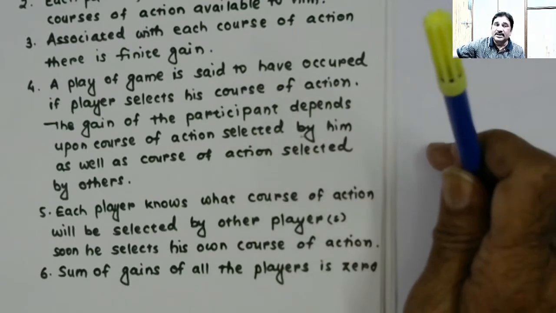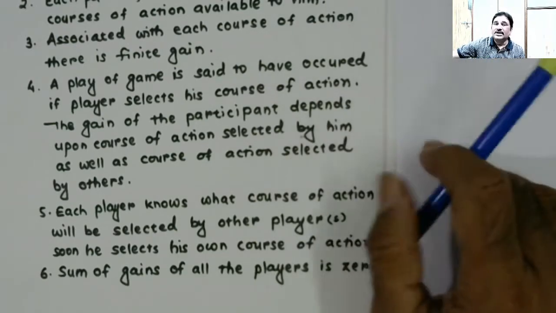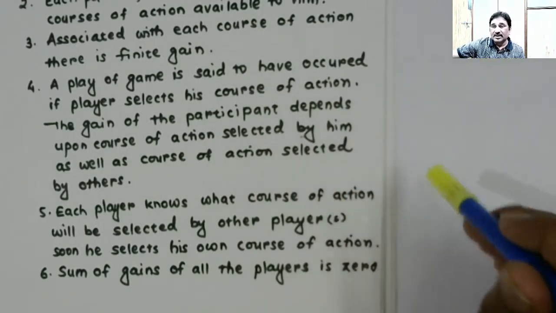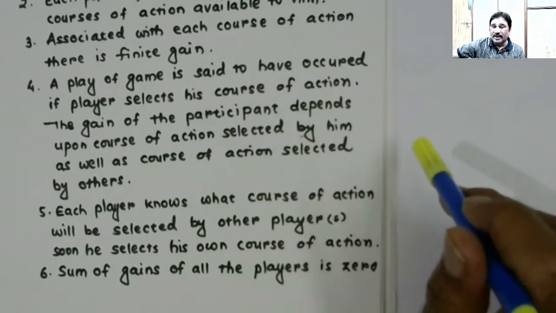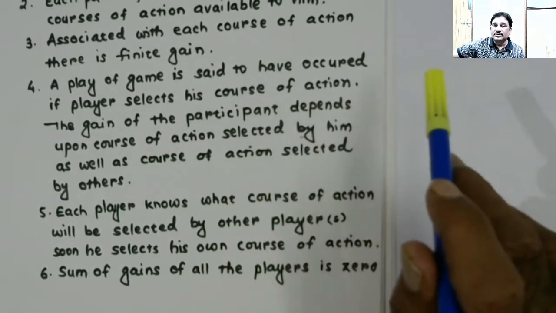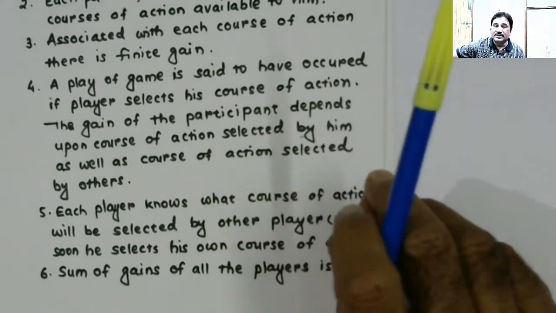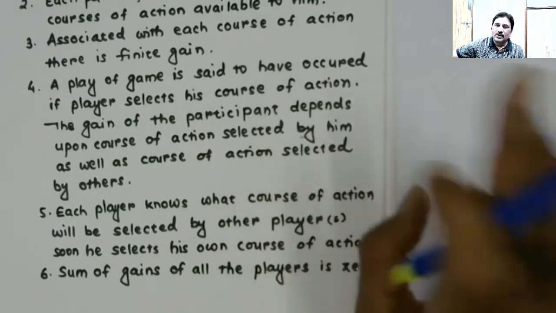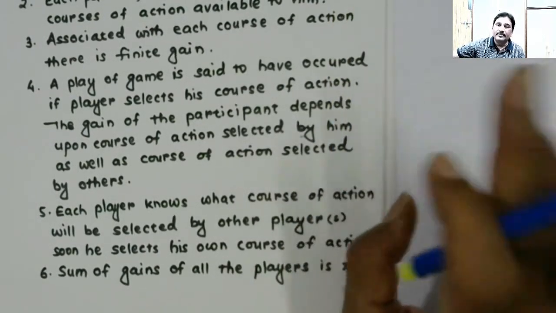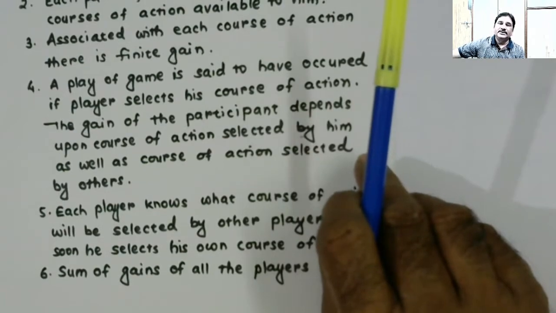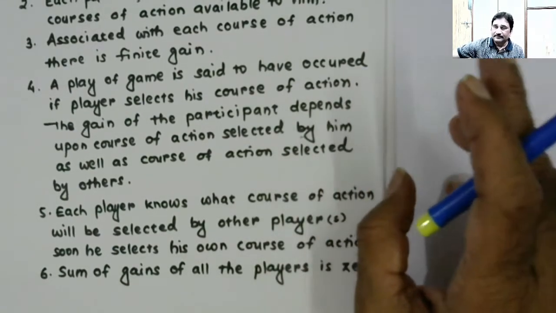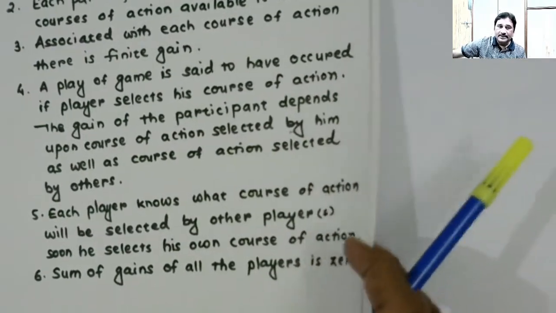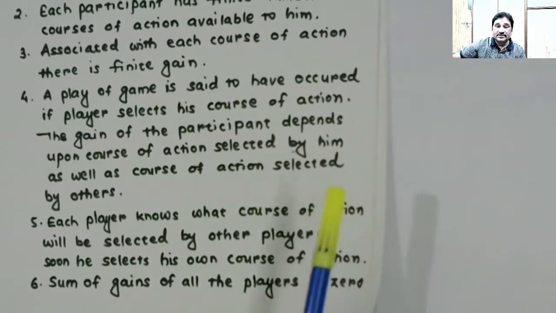This is better understood if you think of the game of chess. Soon as one plays one certain move of the game, he knows what will be played, what will be moved by the other participant, right?